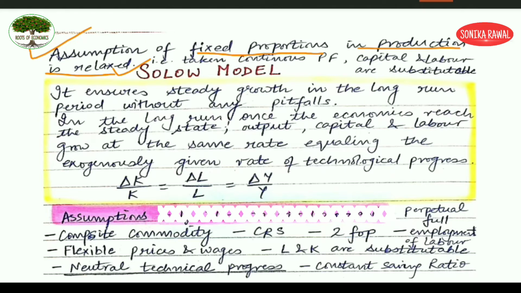That means Solow is considering a continuous production function. According to Solow, labor and capital are now substitutable, unlike the Harrod-Domar model. There, capital and labor were not substitutable, leading to rigidity in the model. But the Solow model relaxes that very assumption.